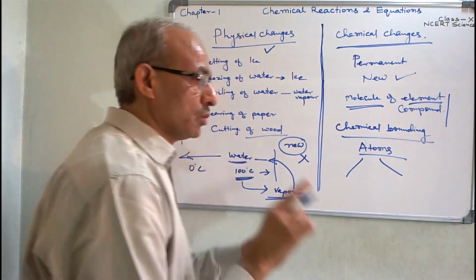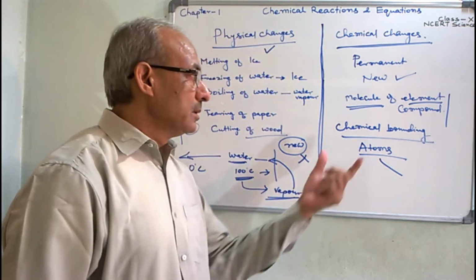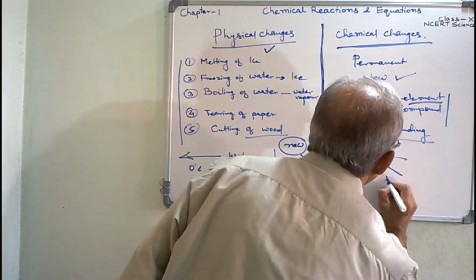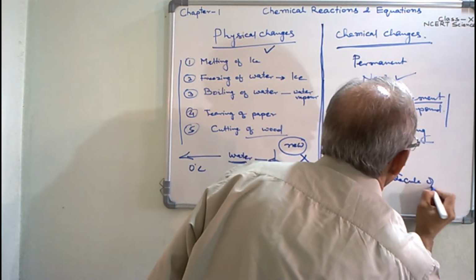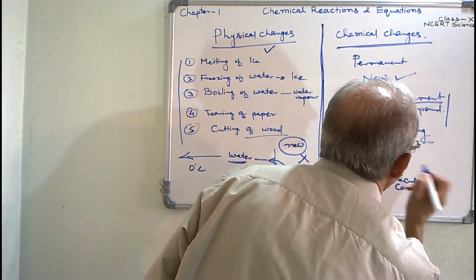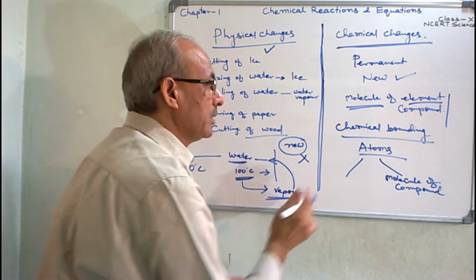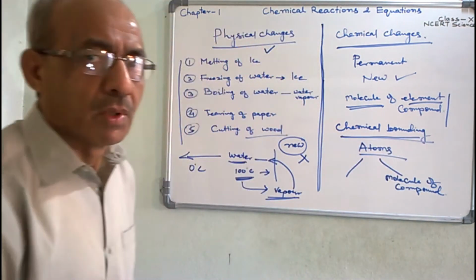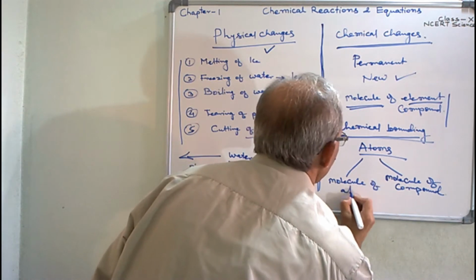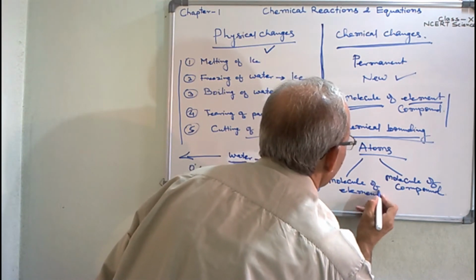And if two types of atoms of different elements are combined together by chemical bonding, the molecule of a compound is formed.